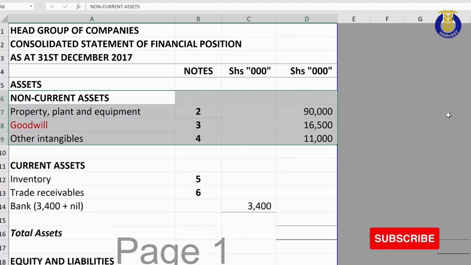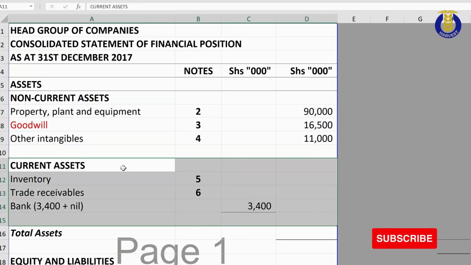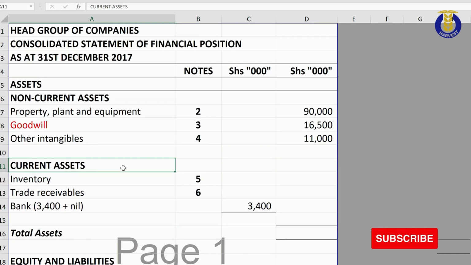In our next segment, which is our part 2, I'm going to show you how we consolidate the current assets. I have split this video into 4 main segments so that I can clearly explain to you and you understand how we prepare our consolidated statement of financial position.